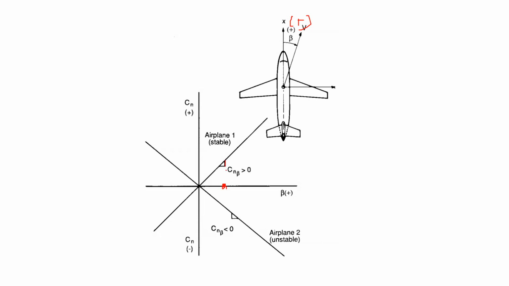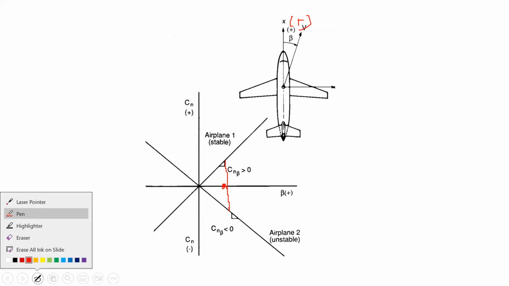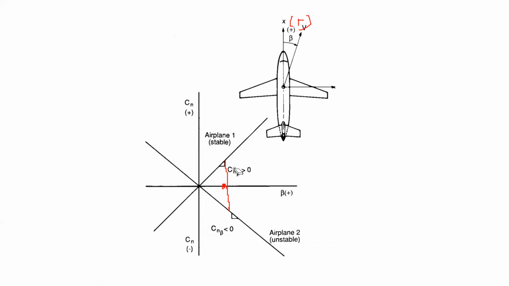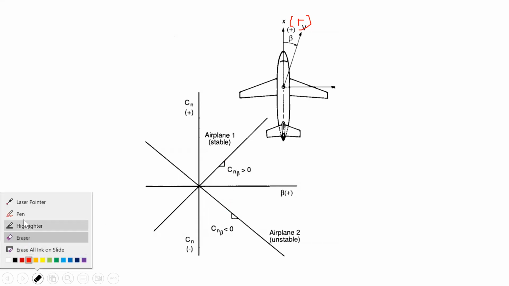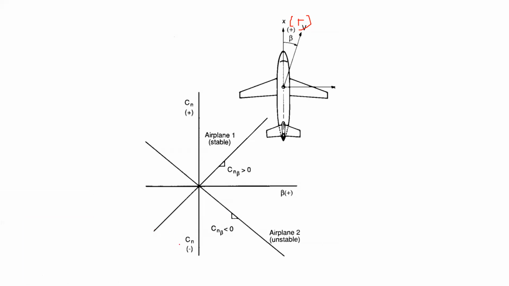And let's say the beta is somewhere here. So which of these two generates a positive moment? Upper one, sir. Positive slope. So which one should be stable? Positive one. You got it now? Yes, sir. Yeah, it's a matter of direction. So which way the positive direction is ensures which one is stable. All right. So we can move ahead. Probably we are clear on this page.